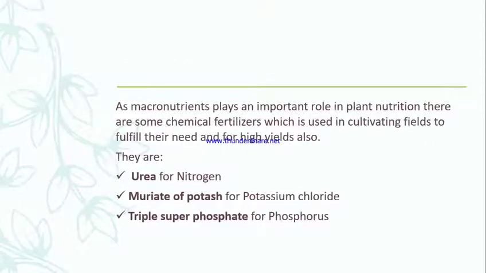Now we have to learn some substitutes of these macronutrients. These 10 macronutrients are very much important in plant nutrition. But if there is any deficiency, we can fulfill the deficiency of this nutrient by applying some chemical fertilizer, which will fulfill the deficiency of nutrient and also give us high yield or high production of different types of crops. Like for nitrogen, we use urea. For potassium, we use muriate of potash, and for phosphorus, we use triple superphosphate. So I have blocked the fertilizer names. Please memorize them with correct spelling.